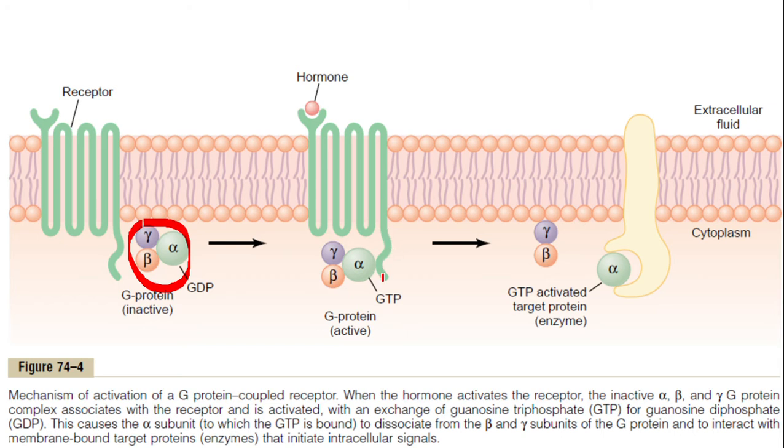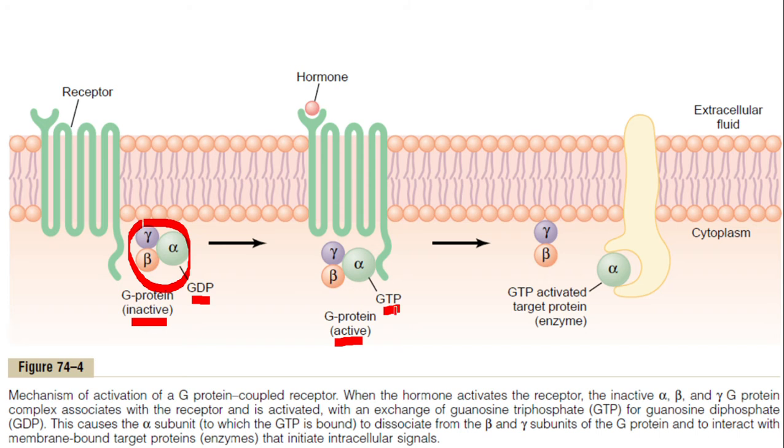Point 1. Point 2. At that moment the G protein is active. Earlier it was inactive. What do we mean by saying that it is active? It is binding with a GTP. In the inactive condition, the alpha subunit of the G protein was bound with the GDP. Now, in the active condition, the GDP is removed from there. Instead, it is binding with the GTP. Now, the G protein is active.